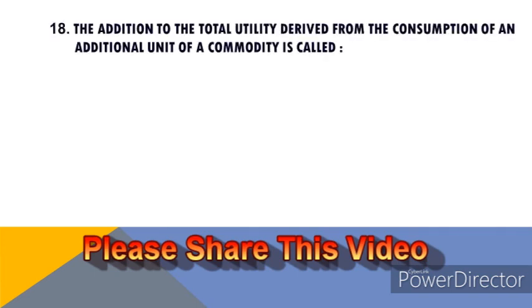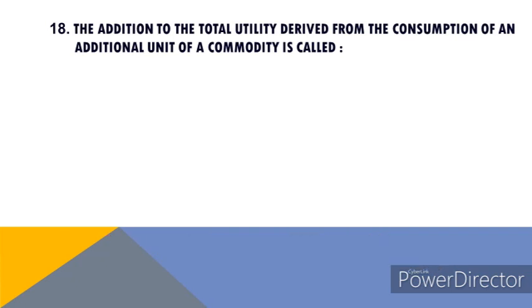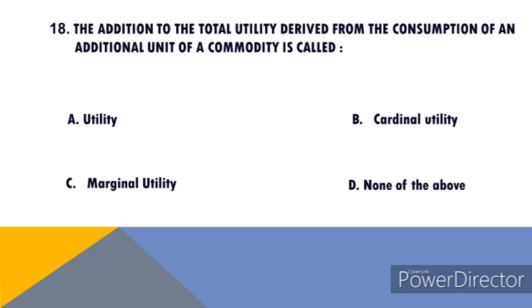The addition to the total utility derived from the consumption of an additional unit of a commodity is called. Options are A. Utility, B. Cardinal utility, C. Marginal utility, and D. None of the above. Right answer of this question is marginal utility.